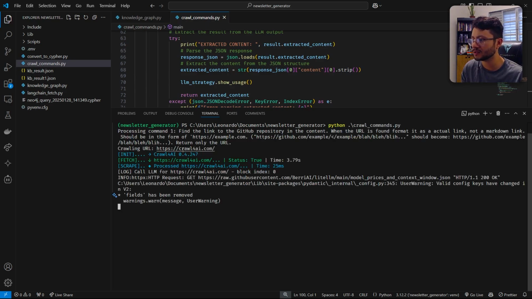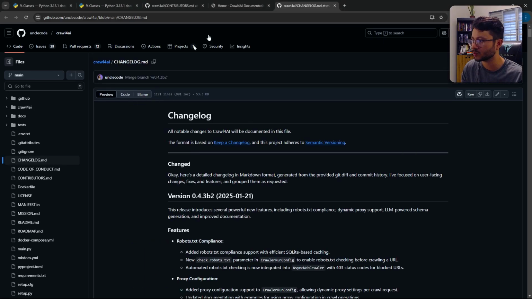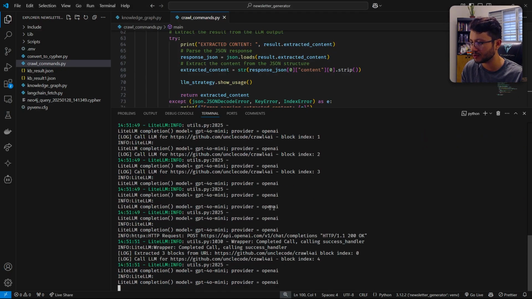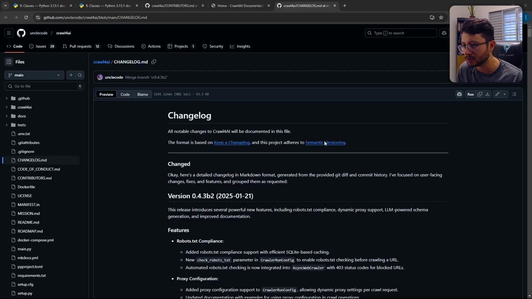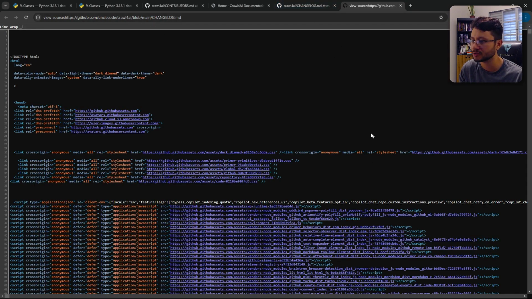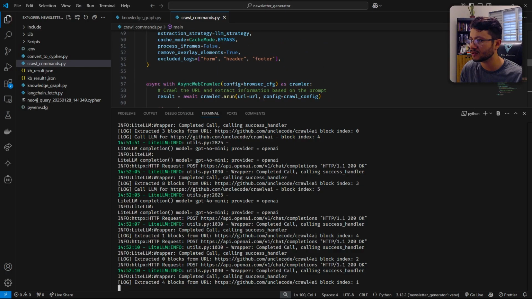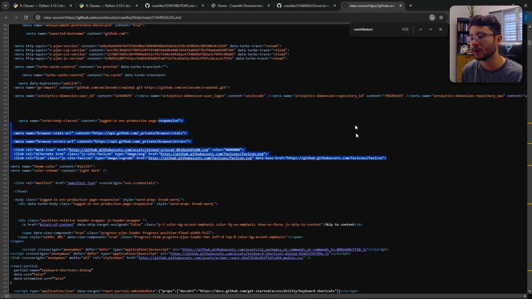The first thing it does is come to Crawl4ai. In here, it'll find the changelog. As soon as it does, and it does that pretty fast because it's one of the first things here, it goes on to the changelog markdown in GitHub, and now it starts going through each one of these blocks. For you guys to understand this better, it's like if it came over to this view source. If you search for contributors here, you'll see that it's only in the middle of the page. And there are a lot of tags here, like these meta tags, that could be removed from up here. We could remove them just like we're removing forms, header, or footers, because that ensures that the LLM gets where we want it to get much faster.